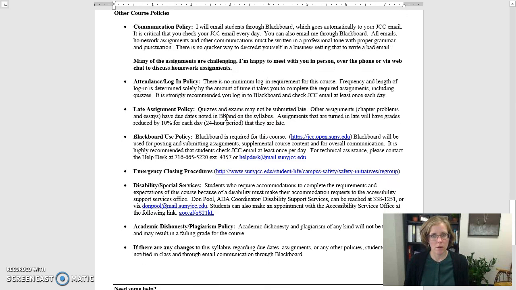Quizzes and exams cannot be submitted late. Anything else, so an essay or chapter problems, can be submitted late. There is a late assignment penalty attached to that, so 10 percentage points for every 24-hour period that an assignment is late. But again, quizzes and exams must be completed on time.